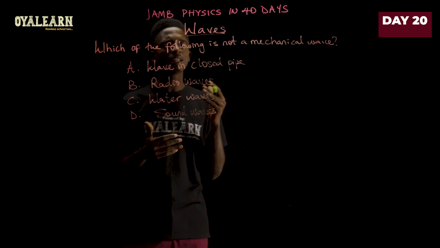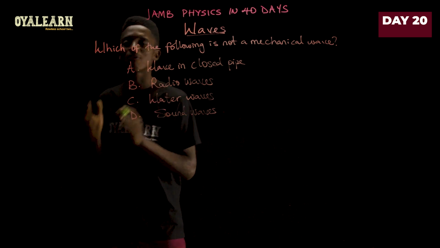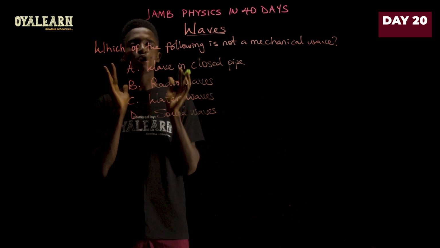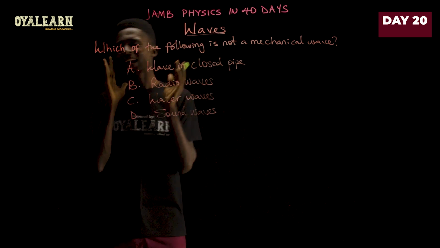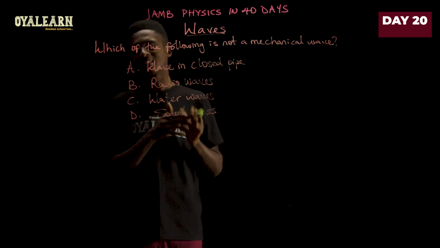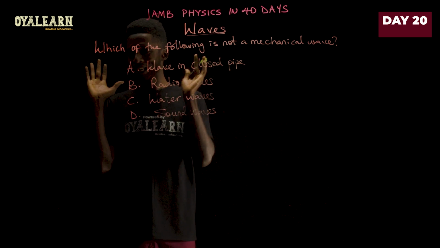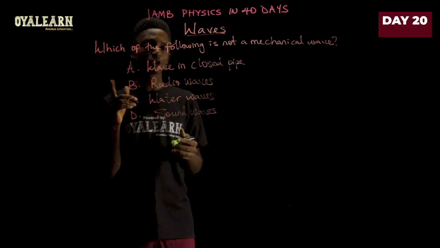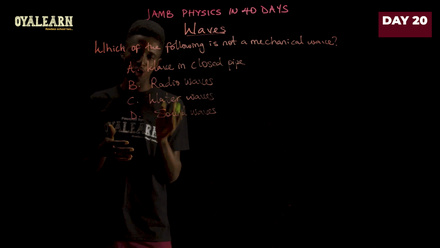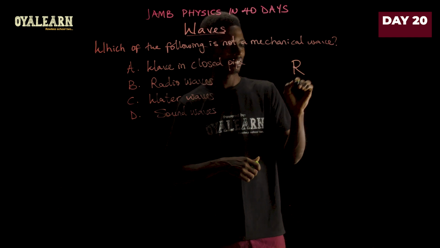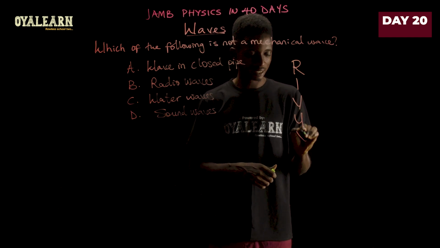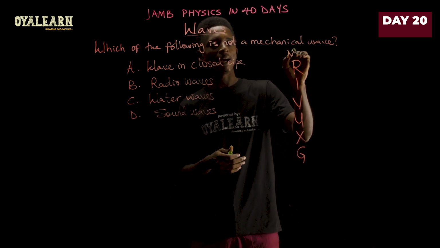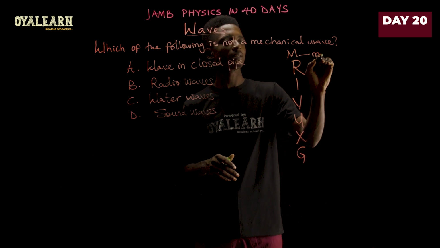Now, while it might seem a little bit difficult for some to identify which one is electromagnetic and which one is mechanical, one easy way to do this is just to identify the electromagnetic waves. Then any wave that does not belong to the electromagnetic spectrum can be classified as mechanical. A simple way to know those waves in the electromagnetic spectrum is to use the acronym REVOX-G. Now, this is what I mean. REVOX-G. However, to add to this, there's another one called the microwave, M. So this M means microwave.